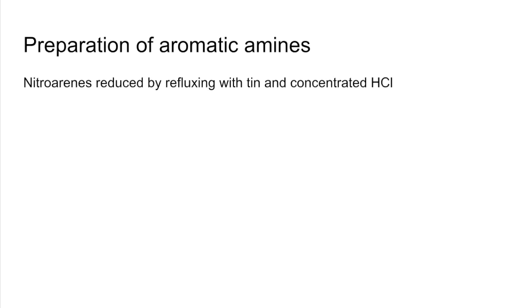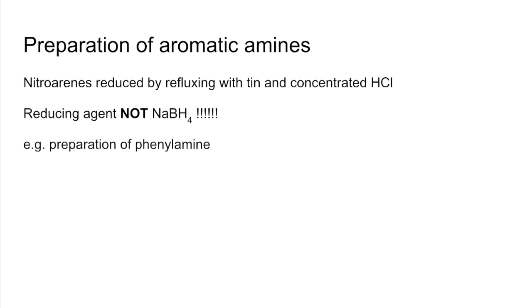So the final slide is looking at the preparation of aromatic amines. So we do that by reducing nitroarenes by refluxing with tin and concentrated HCl. Now, a very common mistake is getting the reducing agent wrong. So often students say that the reducing agent is NaBH4. That's the reducing agent for the reduction of carbonyls to alcohols, not for the reduction of nitroarenes to aromatic amines. So just be careful with that one.